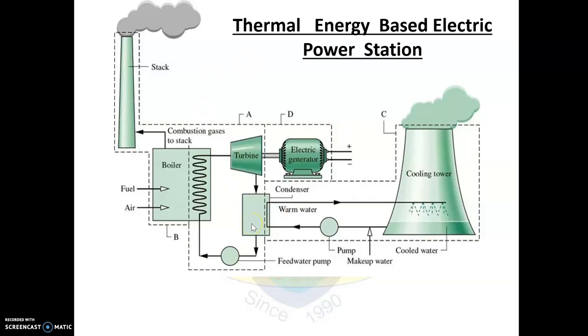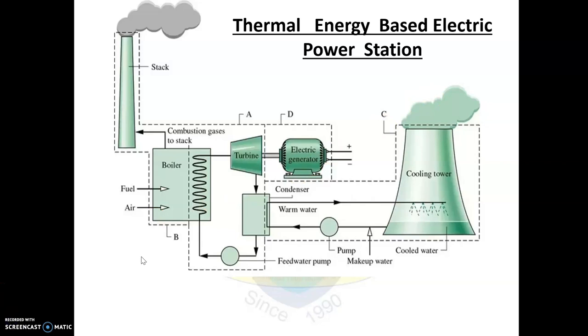This is done in the condenser using water from the cooling tower. The water in the cooling tower is circulated through the condenser. Heat energy in the steam is given to the water and the steam condenses back to water. The heat absorbed by the water is then released to the atmosphere through water vapor and heated air through the cooling tower.